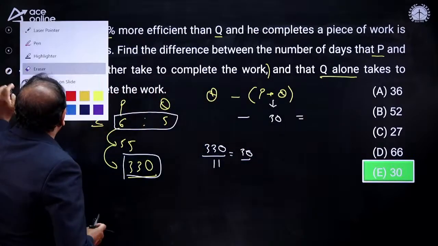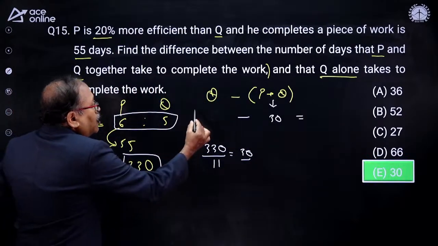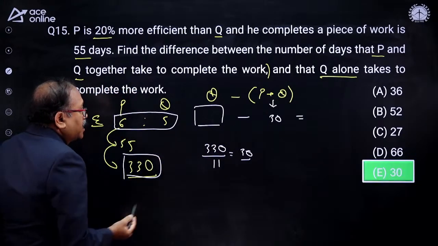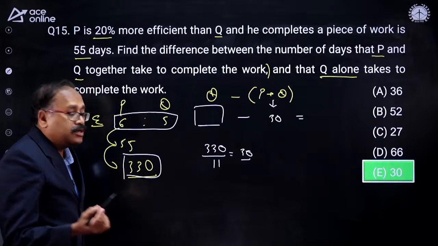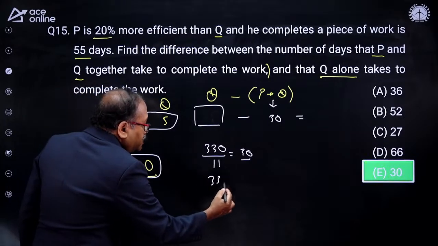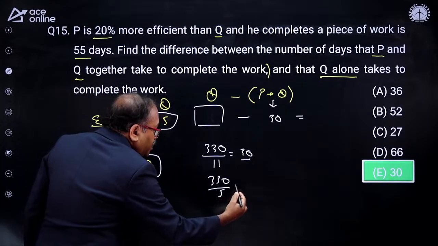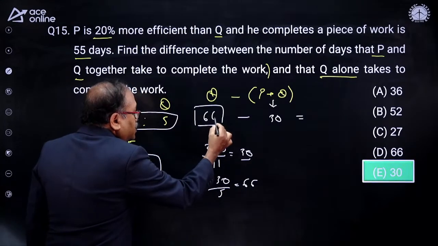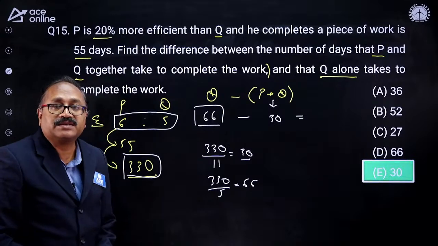So how many days does Q alone take to complete the work? Q's efficiency is 5 and the total work is 330. So 330 divided by 5, I get 66. So he takes 66 days.